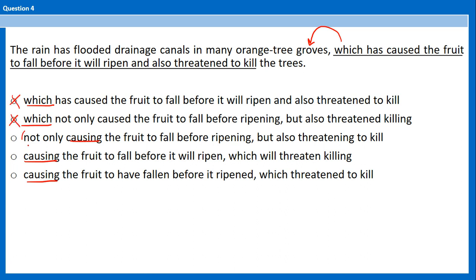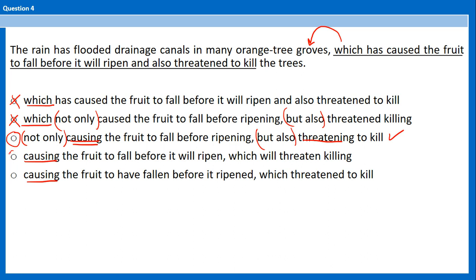You have the idiom not only causing, okay, but also threatening. Okay, this is parallel. In the previous one you also had not only here, but also. That wasn't parallel. Okay. So I like C.